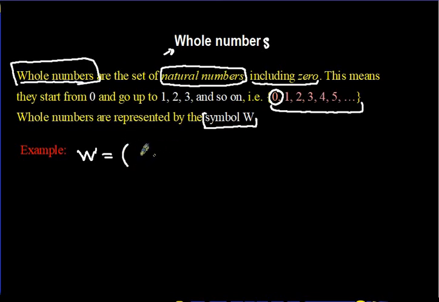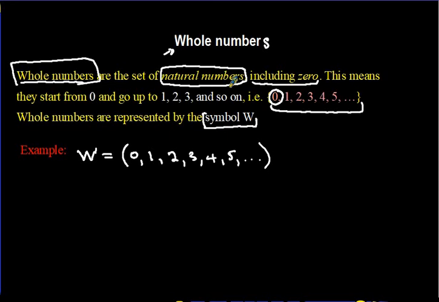So give me a set of whole numbers now. Come on, give me the example. 0, 1, 2, 3, 4, 5, dot, dot, dot. Alright, nothing wrong with that. 0, 1, 2, 3, 4, 5, and the dots we refer to as an ellipse.